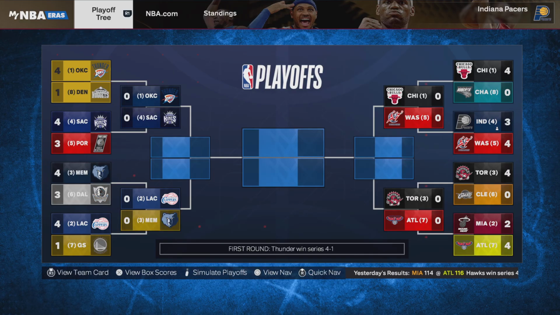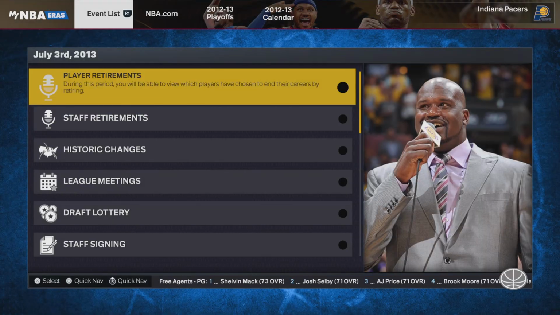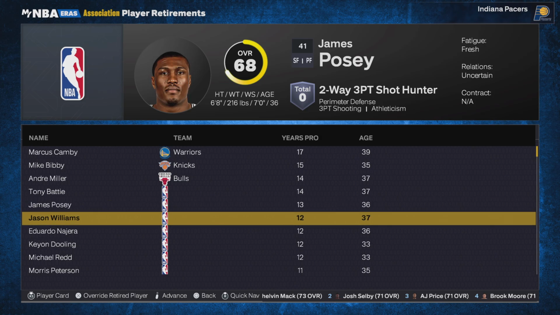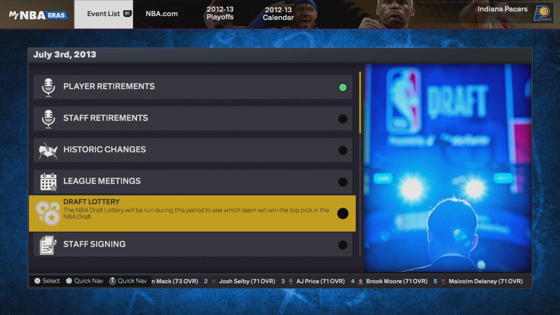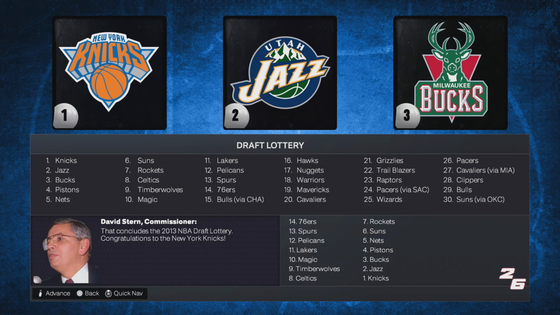Wow, this team blew a lead and lost. Thunder win another championship. Camby on the Warriors retires. Mike Bibby, Andre Miller. Okay. Do we have a draft pick? The Knicks, okay. Bulls via Charlotte. They must have traded that pick then.